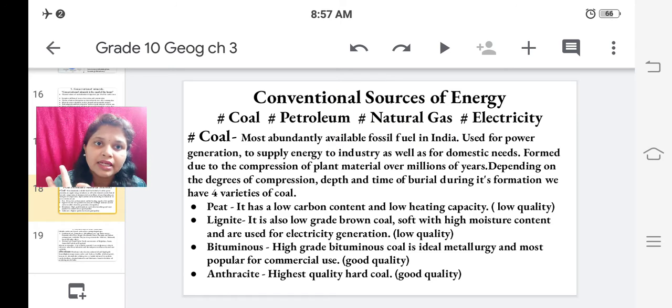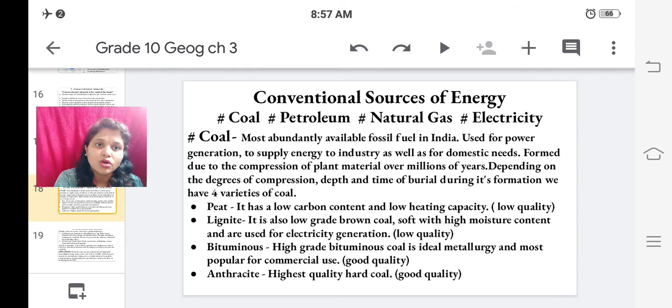Peat and lignite, both of them are low quality because they have low carbon content, while bituminous and anthracite are good quality coal as they have a high grade of carbon content. Let us study them. Peat has low carbon content and, due to that, low heating capacity.